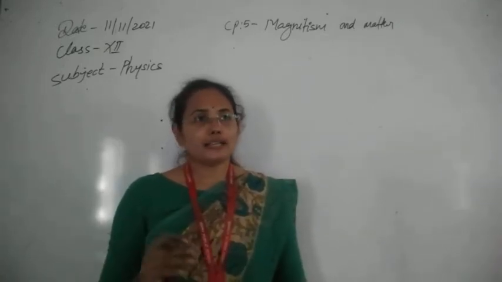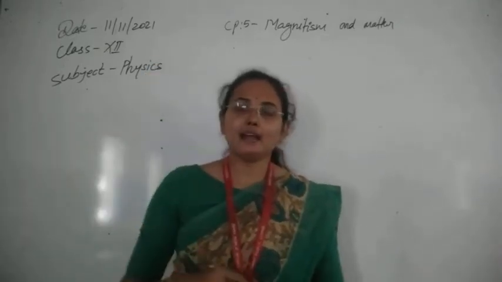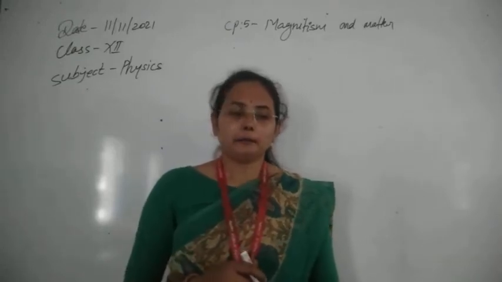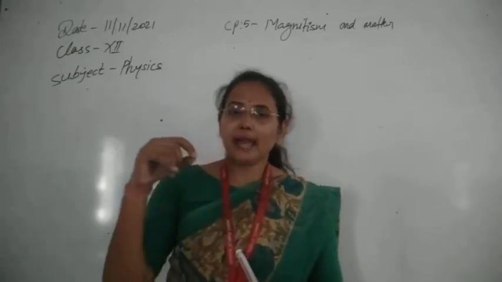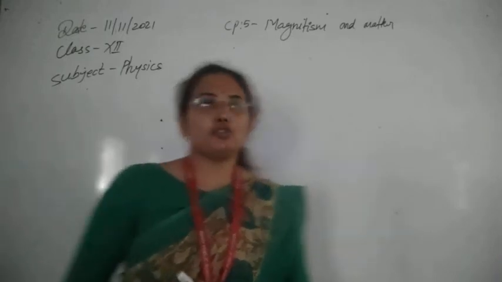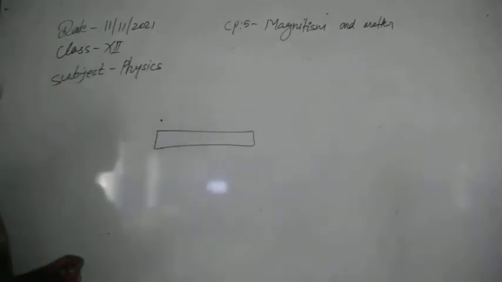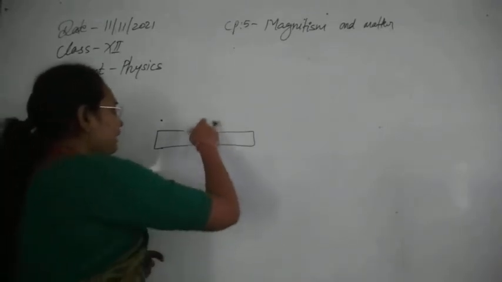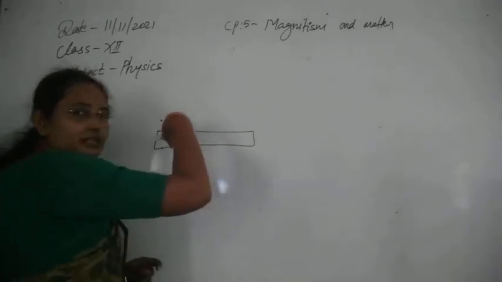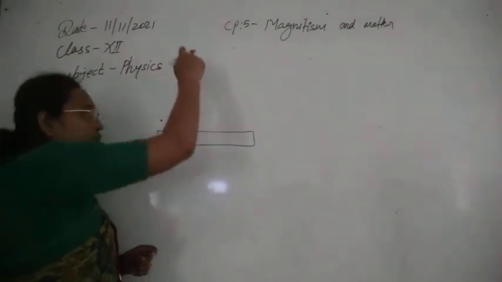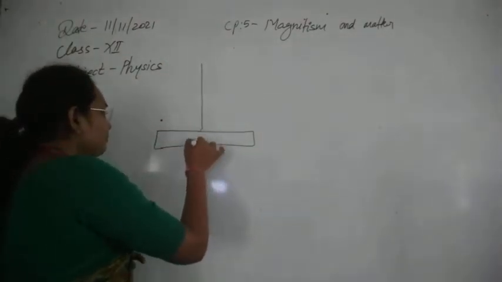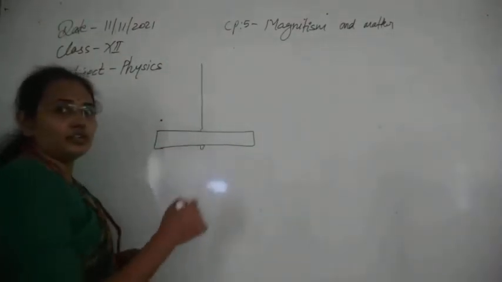Second, suppose you have a bar magnet, and you tie a thread around its center and hang the whole magnet.